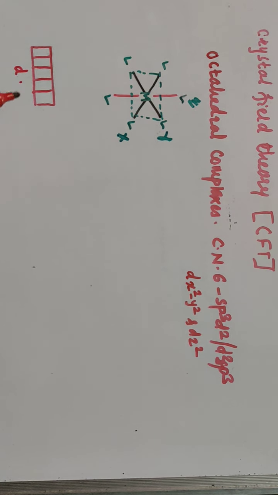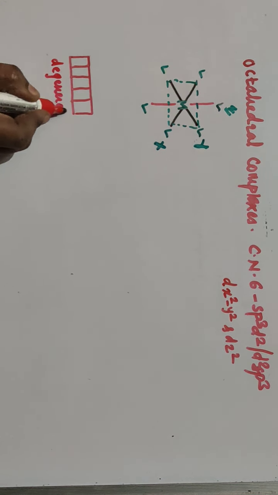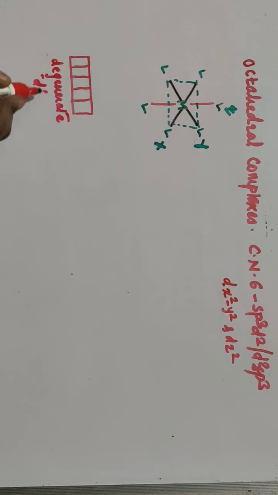I'll write, this is a d orbital and these are degenerate d orbitals. What is degeneracy? You are well familiar, we have studied it in 11th standard. Degenerate means all the orbitals or sub-orbitals having the same, equal energy.